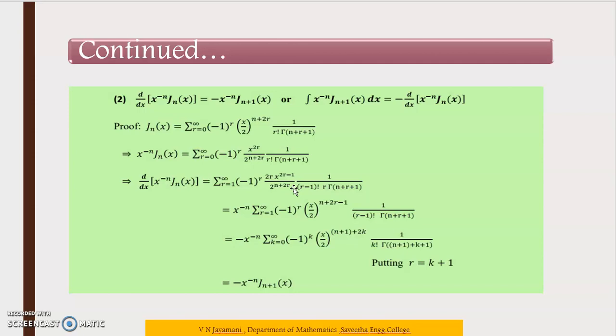Now multiply x power minus n on both sides. We can write n plus 2r minus 1. x power 2r minus 1 is already there, and you are just multiplying by minus n, so minus n. Then next, 1 by r minus 1 factorial into gamma of n plus r plus 1.